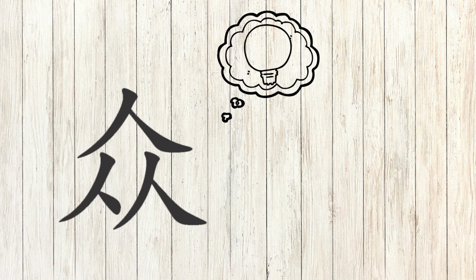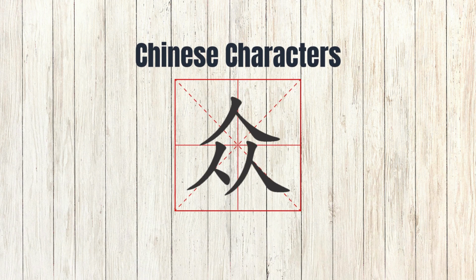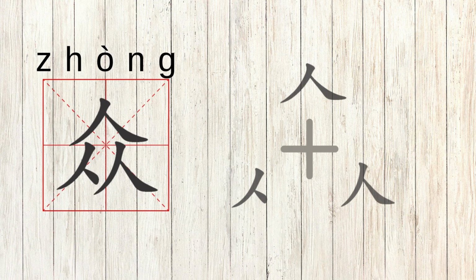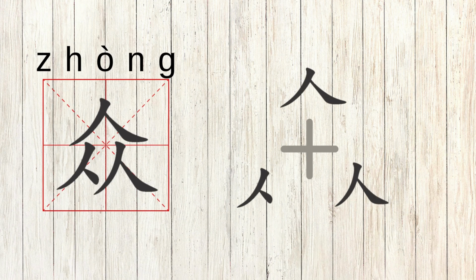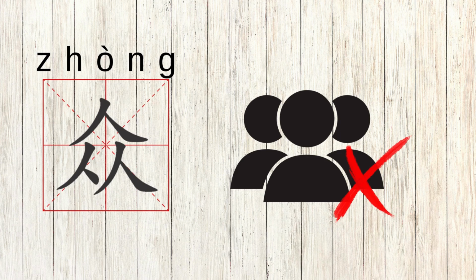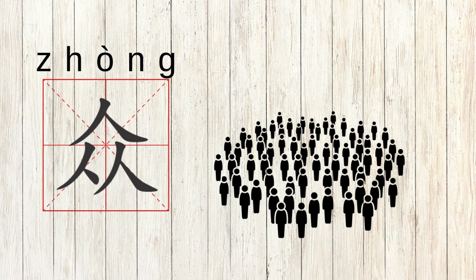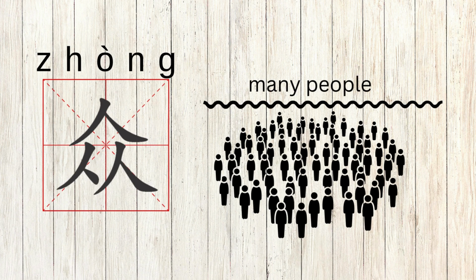Now, what about this character? Doesn't it look interesting? It is made up of three of the same person symbols. Today, we are going to learn this character. Its pronunciation is zhòng. It is formed from three Ren characters, but it doesn't simply mean three people. Instead, it represents the idea of many people.